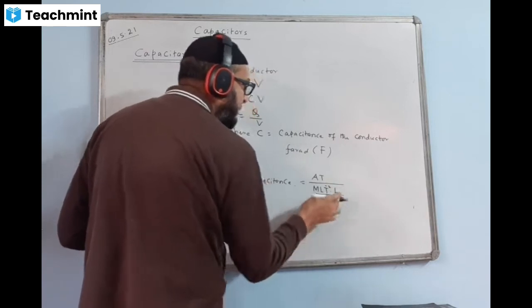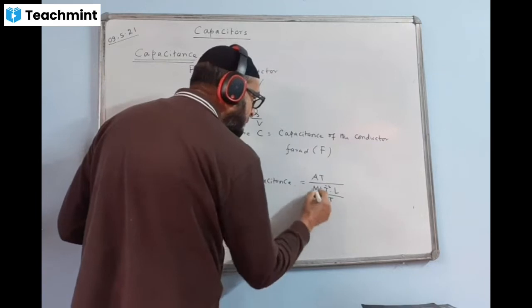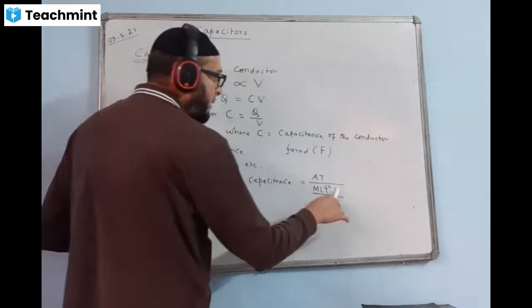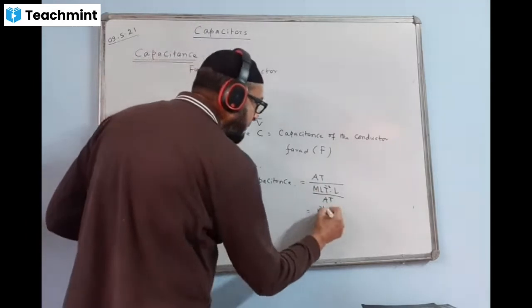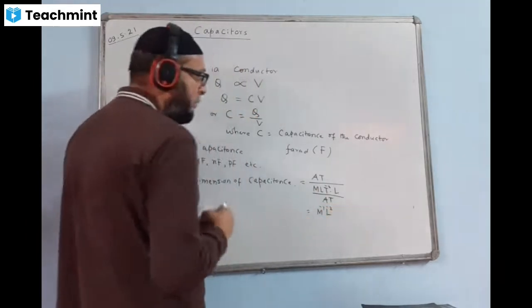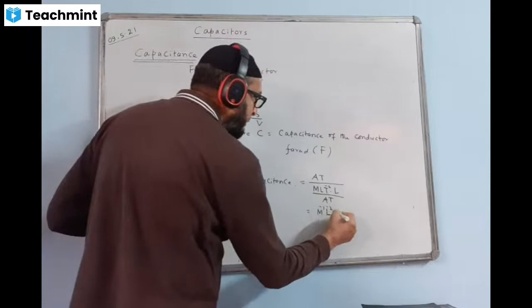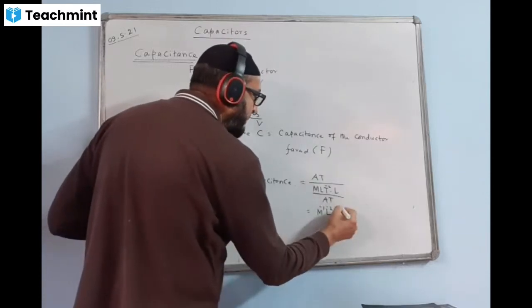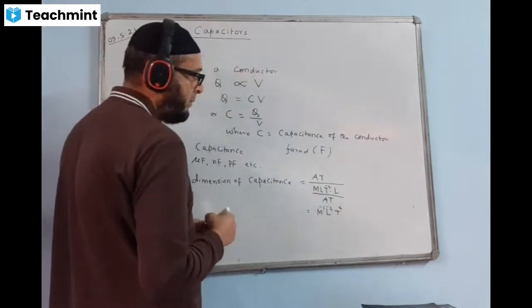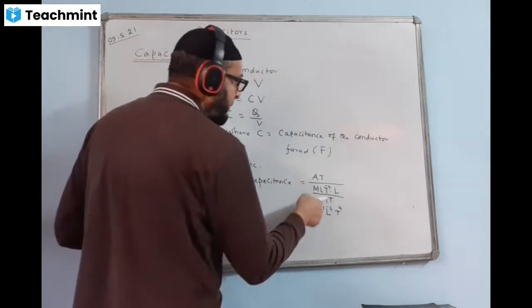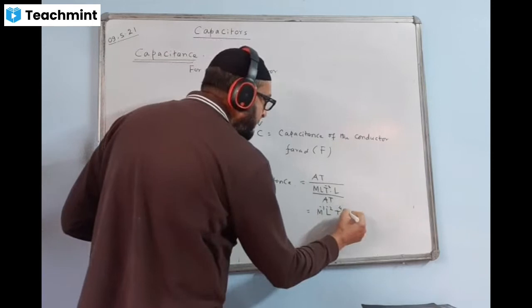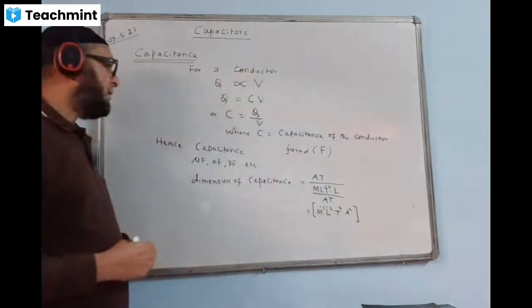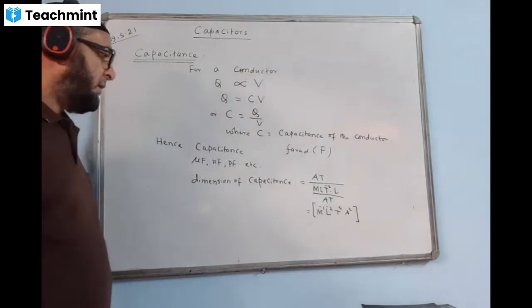Charge is A into T. So your answer now becomes M minus 1, L minus 2, T to the power of 4, and A squared. This is the dimension of capacitance.